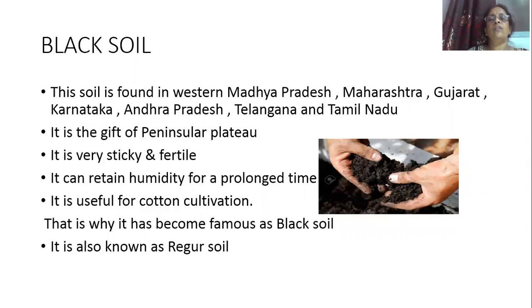So black soil, what is its color? From the name only, it indicates that its color is black. And where is it found? It is found in western Madhya Pradesh, Maharashtra, Karnataka, Andhra Pradesh, Telangana, and Tamil Nadu. It is the gift of the peninsular plateau. This soil is very sticky and fertile, and it can retain water for a very long time. And this soil is very favorable for the cultivation of cotton. So it is known as black cotton soil, and it is also known as regur soil.